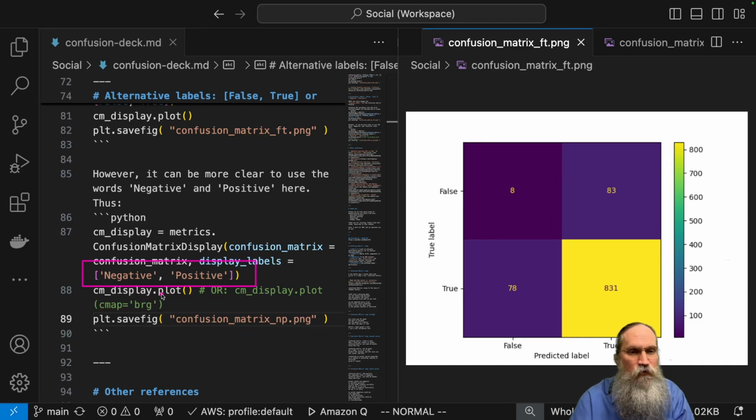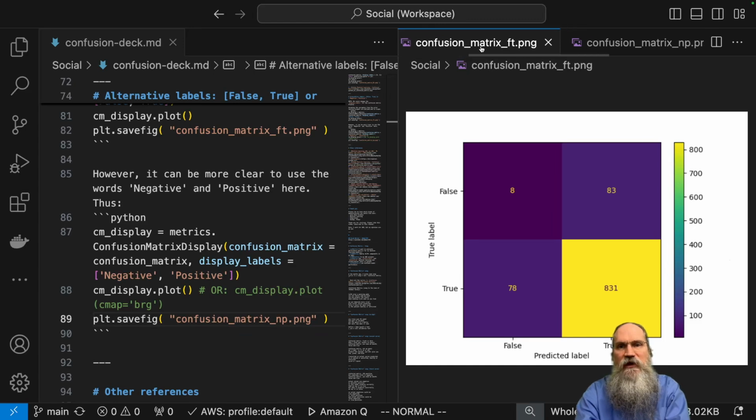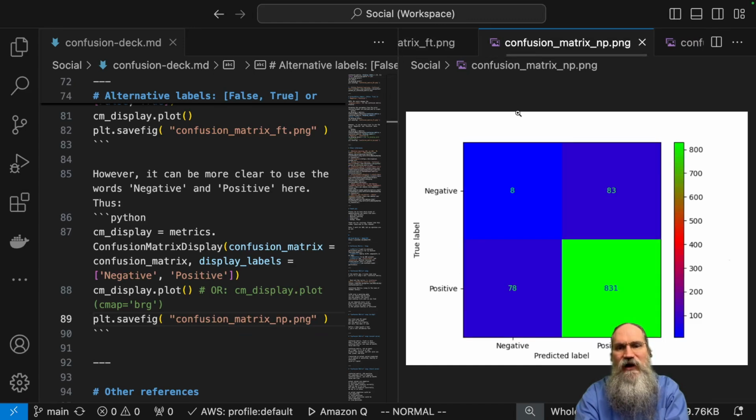And here I changed one more thing when I ran this a little while ago. I changed my color map. So instead of the indigo, purple, yellow theme, for this negative positive one, I went with blue and red and green. Just thought it would be a fun scheme. And there's also a poem, a song, in another video that goes over this.